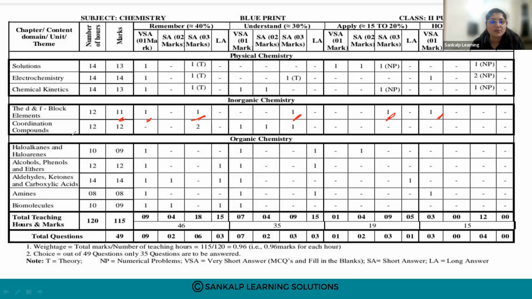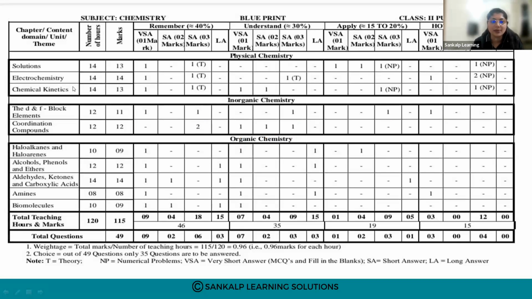Then coordination compounds. The number of marks allotted for this chapter is 12 marks. 1 mark, 1 question, 2 marks, 1 question, and 3 marks, 3 questions. So this is the weightage from your coordination compounds. These are the 2 chapters which come under inorganic chemistry.